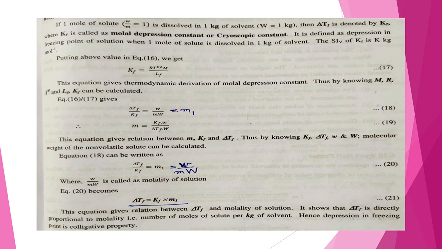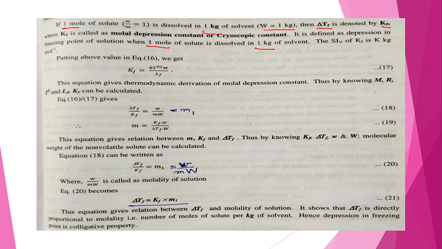Now let us consider the next, that is, if 1 mole of the solute we have considered and it is dissolved in 1 kg of the solvent, what happens? We have considered 1 mole of the solute dissolved in 1 kg of the solvent, that is capital W is equal to 1 kg. Then delta TF is denoted by what? KF. It is called the molar depression constant or cryoscopic constant. It is defined as the depression in the freezing point of the solution when 1 mole of the solute is dissolved in 1 kg of the solvent, and we get here therefore KF is equal to R T0 square into M upon LF.